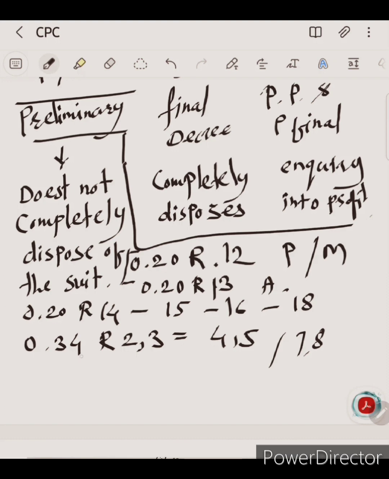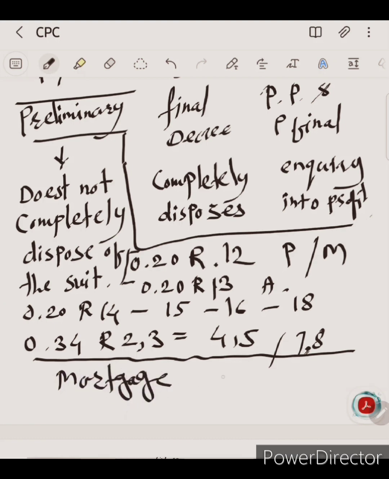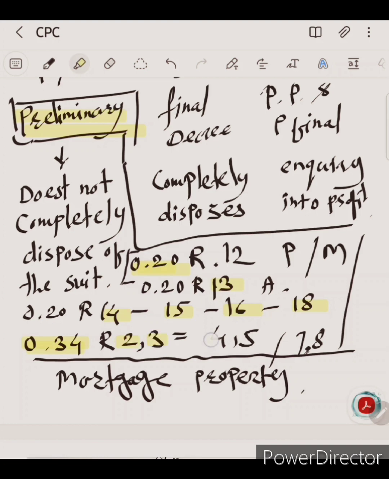Order 34, Rule 2 to Rule 8 is dealing with mortgage property. So such kinds of orders deal with preliminary decree. Order 20 and Order 34. Rules 13, 14, 15, 16, 18 of Order 20 and Order 34, Rules 2, 3, 4, 5, 7, 8 deal with mortgage property. And such kinds of cases only have a preliminary decree.